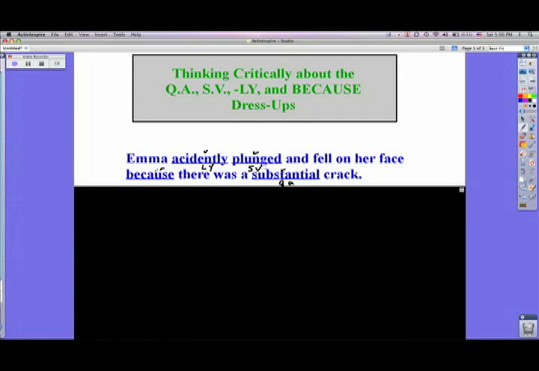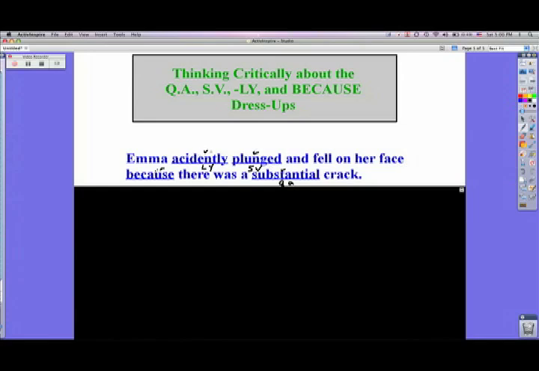I want you to notice that all the words that this student used make sense. They dress up the sentence, they make it sound better than if they just said Emma fell on her face because there was a crack. That would be the sentence basically without any of the dress-ups other than the because. And that sentence is not nearly as good as this sentence here.